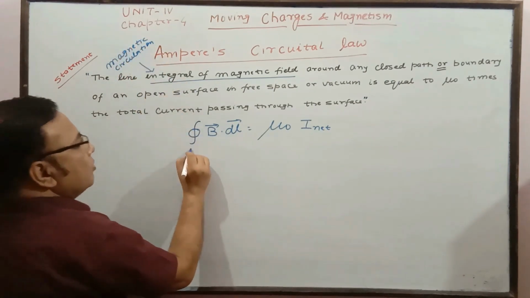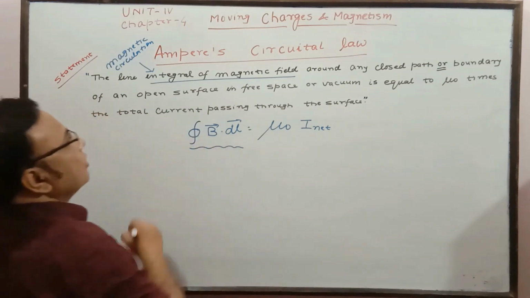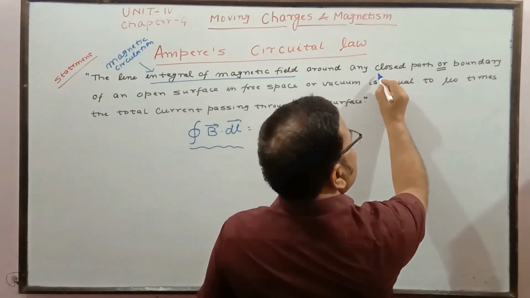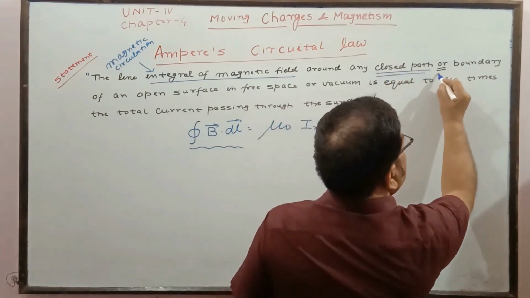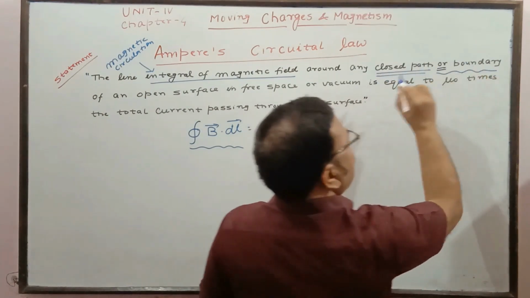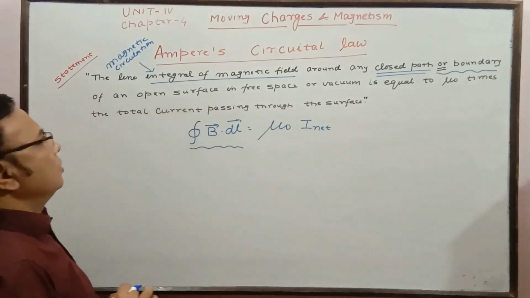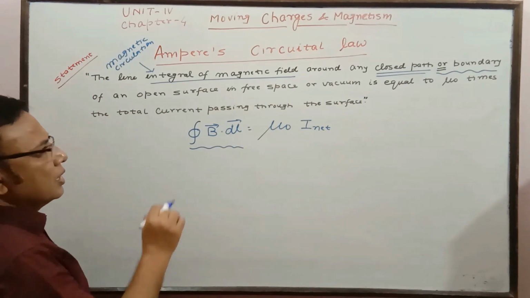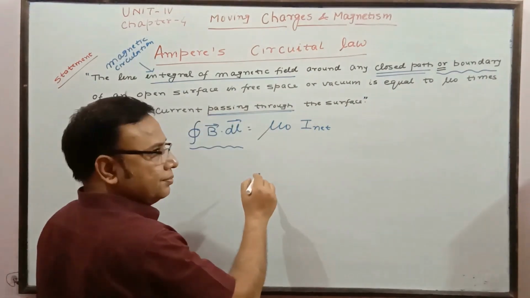For any closed path or boundary, either one you can use. In the exam, either one you write, no need to write both, of an open surface in free space is mu naught times the total current passing through.